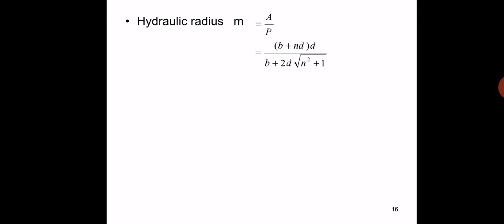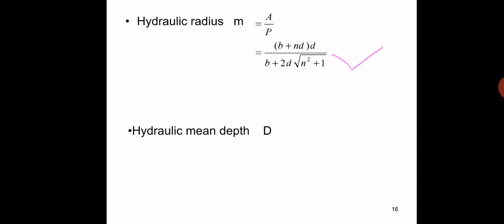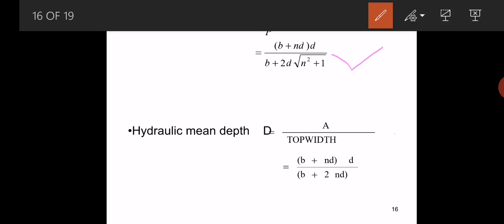And hydraulic radius of a trapezoidal channel section means it is the ratio of the area of the cross section to the perimeter of a trapezoidal channel section, that becomes b plus n into d into d by b plus 2d into under root n square plus 1. So hydraulic mean depth, it is the ratio of area of the cross section to the top width of a cross section. So for the trapezoidal channel section it becomes b plus n into d by b plus 2 into n into d.